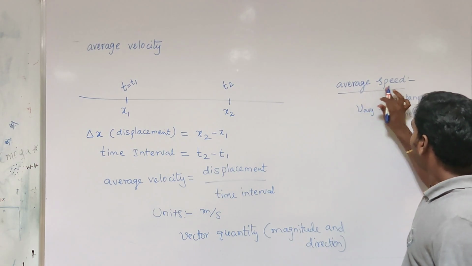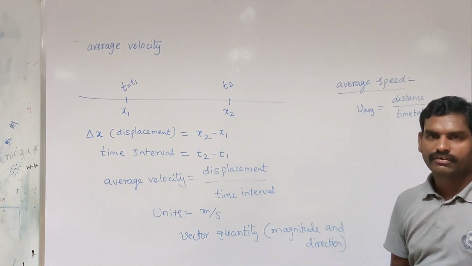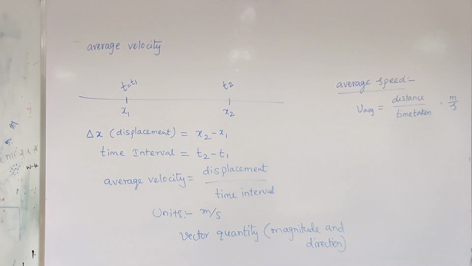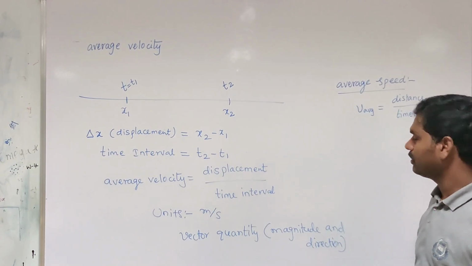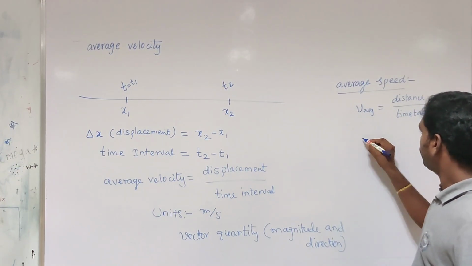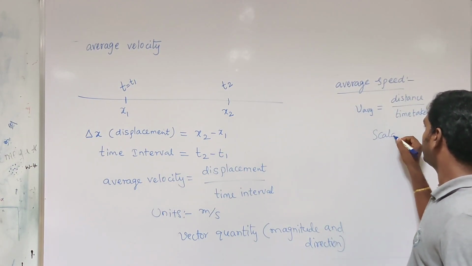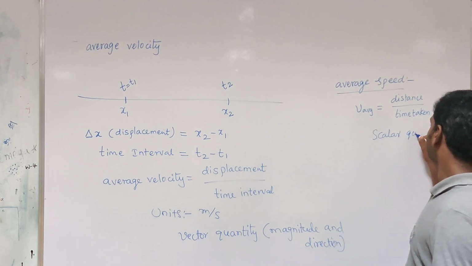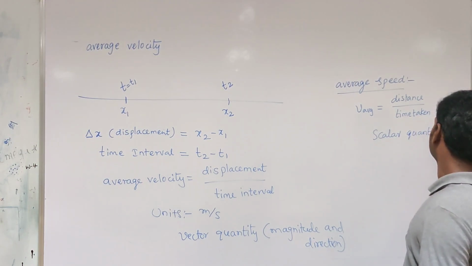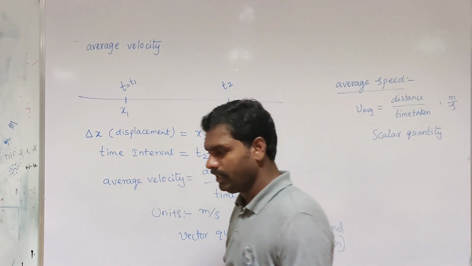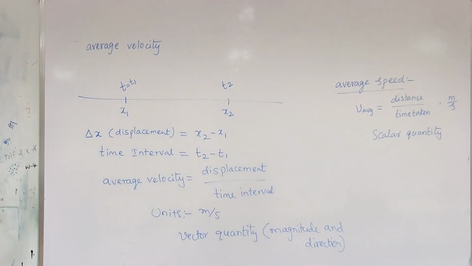Distance is a scalar quantity, which has only magnitude but no direction. As distance is a scalar quantity, average speed is also a scalar quantity.